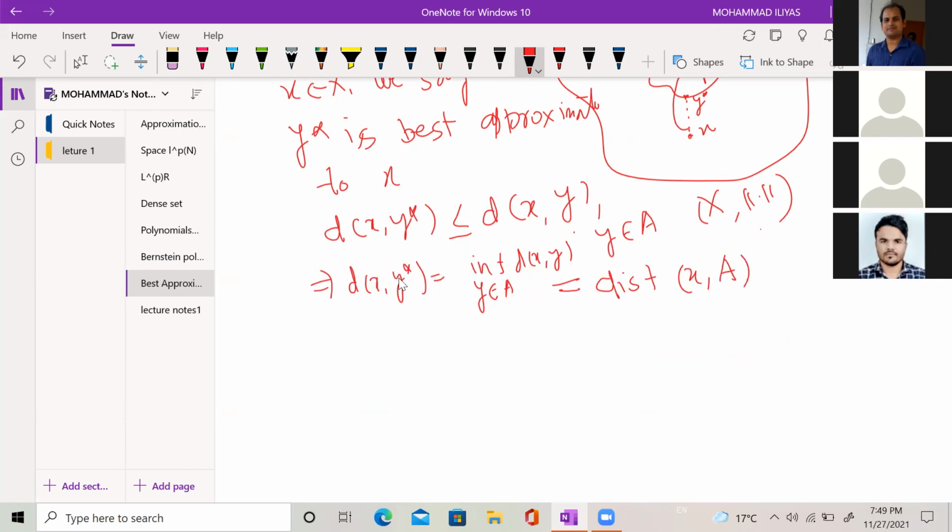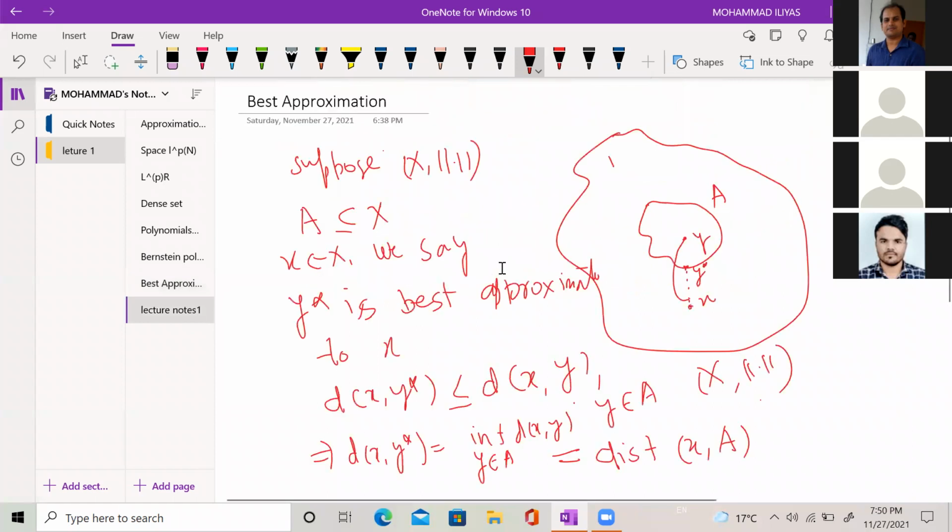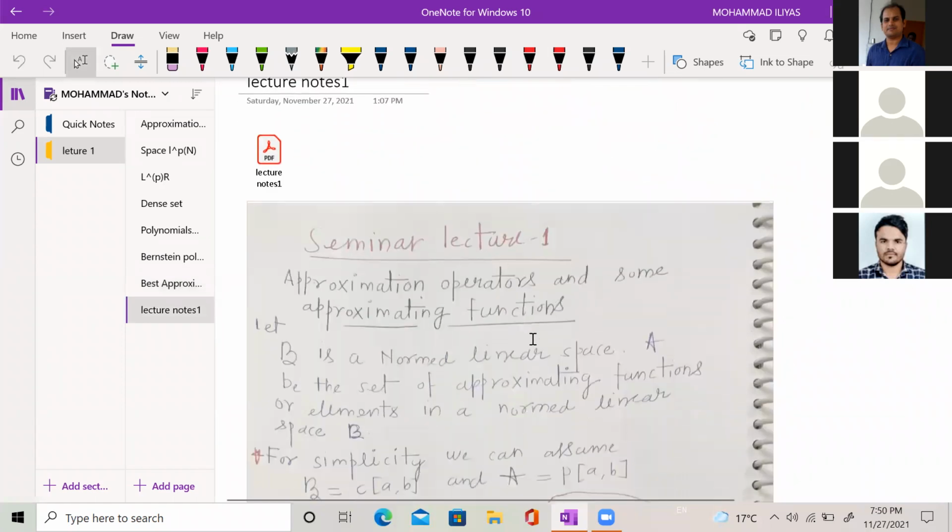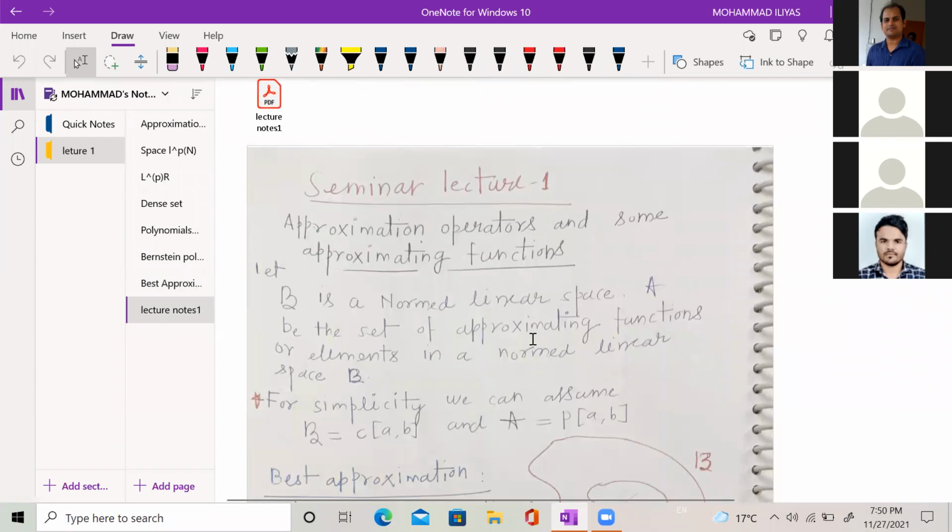So my target is to find y star from set A which is at the least distance, which means that y star is at a distance from x equal to the distance between x and set A. If such a y star exists, then we call this y star the best approximate to x. Now I come to the lecture notes that I am going to present. This is my topic: approximating operator and some approximating function.